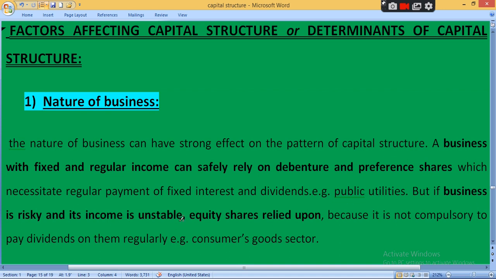So the necessity is regular payment of fixed interest and dividend. For example, public utilities. Public utilities means government business. Generally the government sector has a fixed and regular income, so they can select government bonds, government securities. Just keep in mind, if your business is based on having a regular, fixed income, then you have to select bonds and debentures, because there is a burden.